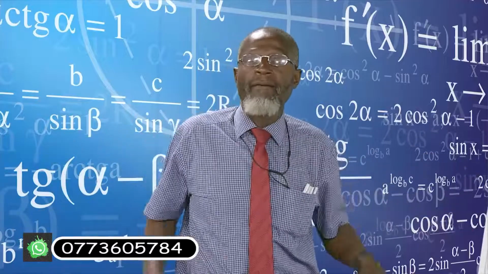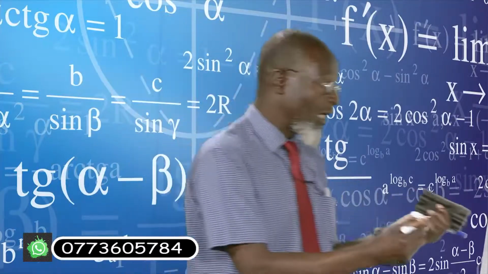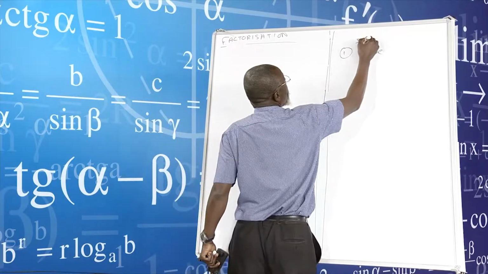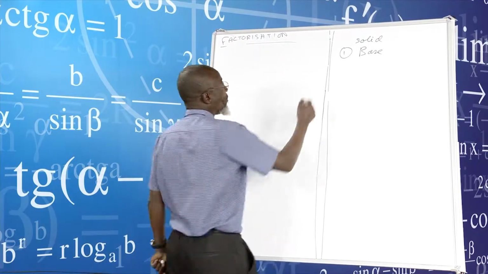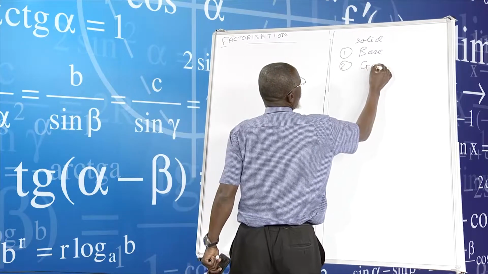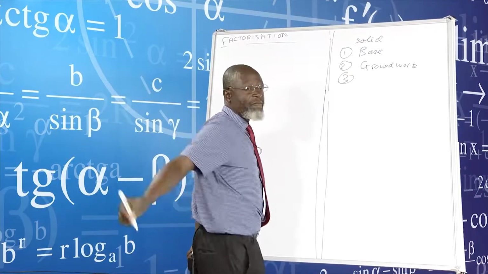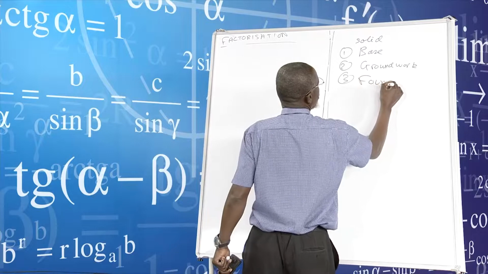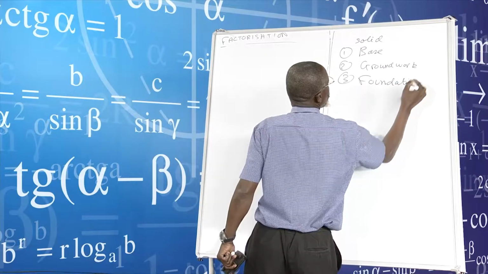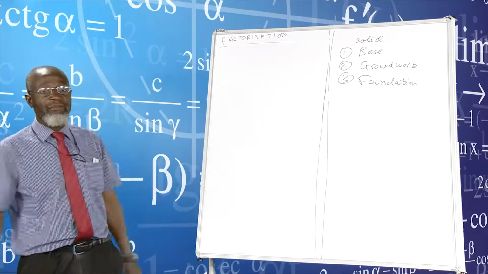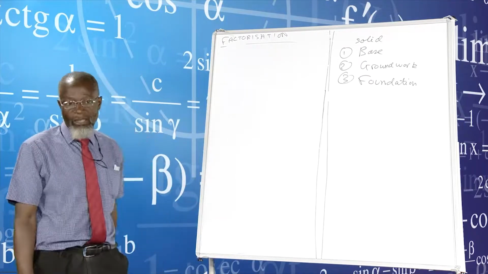What am I talking about? You need the base. How can you build a building? You need a good foundation. So you really need background, foundation. I want to list that down. In other words, we are talking about base. You need a solid base. You also need groundwork. In other words, I'm talking about the foundation. These are paramount ingredients that are required for anyone to pass mathematics.